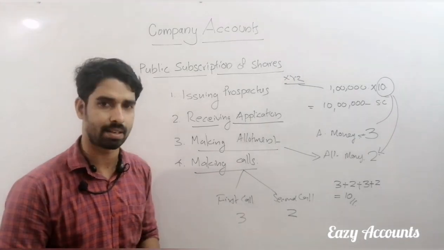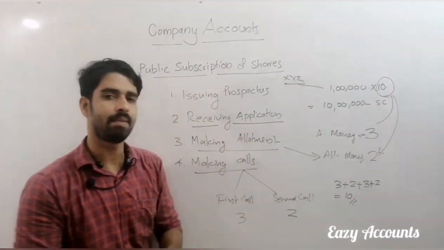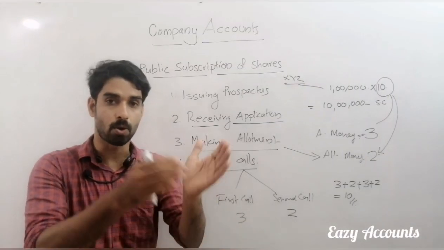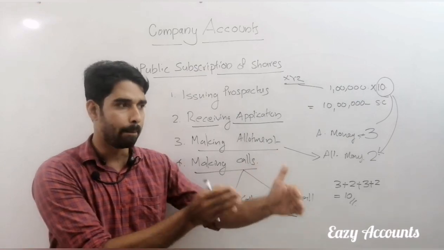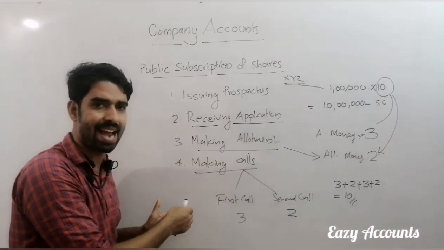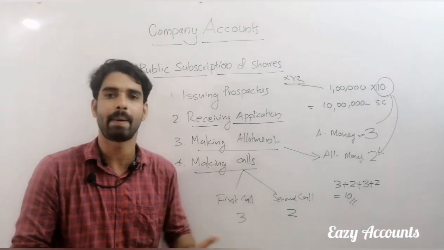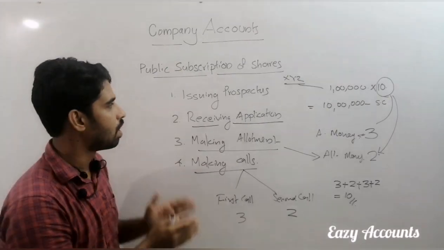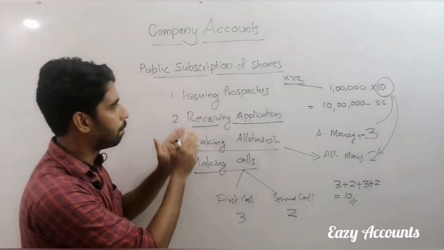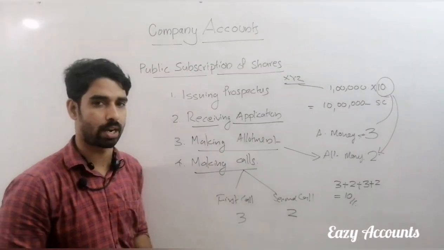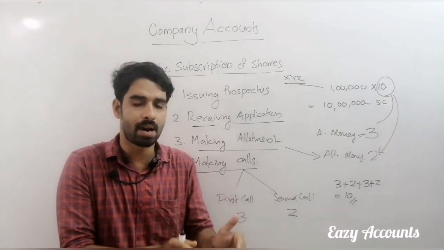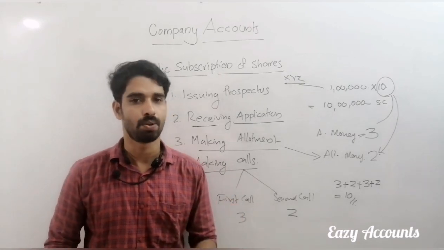The next class we will study that. And allotment money we want to record. First call money we want to record. Second call money we want to record. And the total share capital we received, we want to make the share capital account. And this capital is coming in the form of cash or bank balance, so we want to prepare a bank account. So this is the way of issuing shares to the public subscription. And next class we will go into how to pass journal entries for the issue of shares.